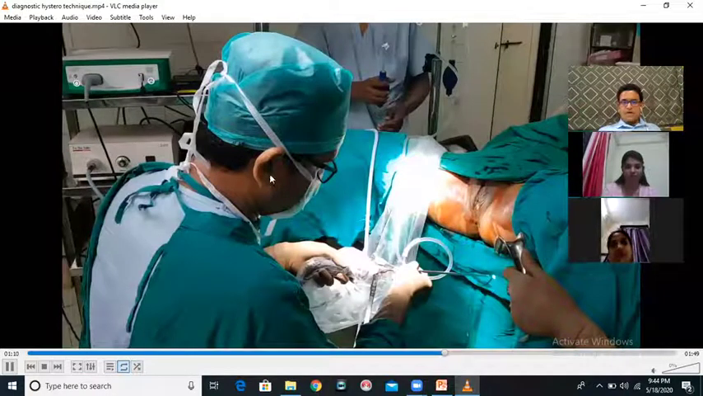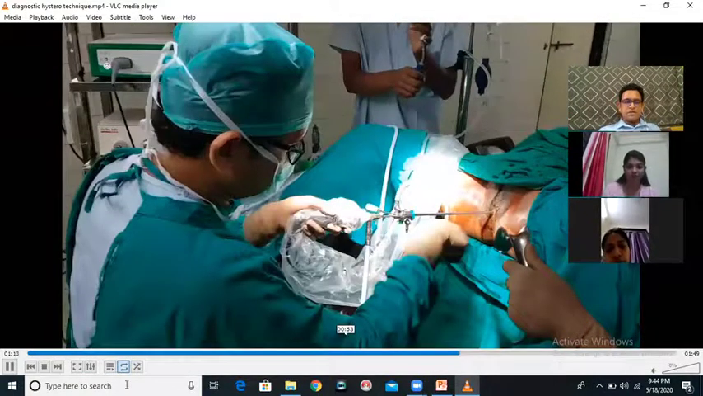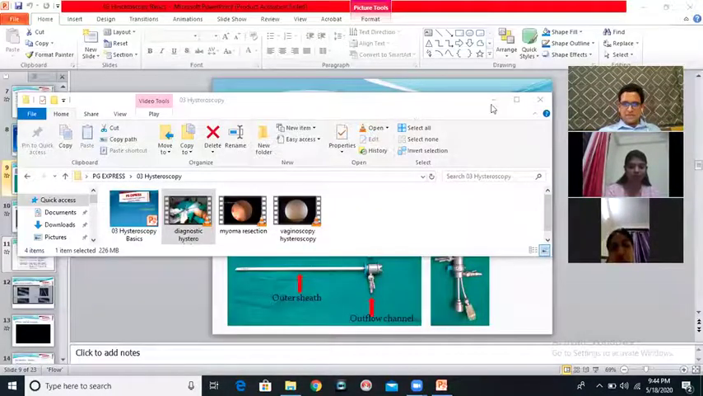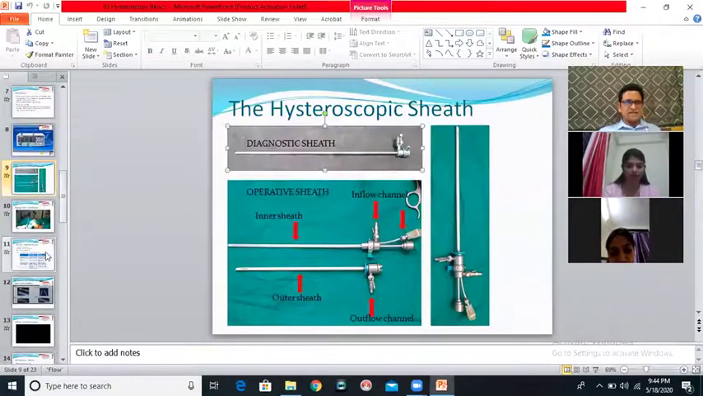So now let us look at how the surgery is actually done. Beyond this point is not very significant for you. So we'll move on with the presentation and then we'll come back to this later if you wish.